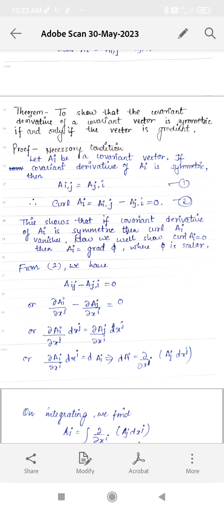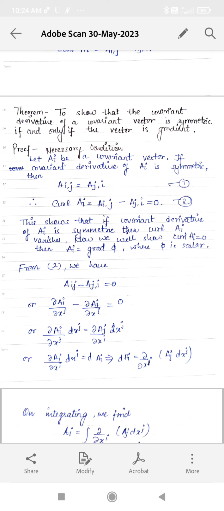Now we will show that if curl of Ai is equals to 0, then Ai equals to grad of phi, where phi is a scalar. So from equation 2, what we get? Ai,j minus Aj,i equals to 0, or del of Ai upon del of xj minus del of Aj upon del of xi equals to 0. Or we can also say del of Ai upon del of xj into dxj equals to del of Aj upon del of xi dxj.